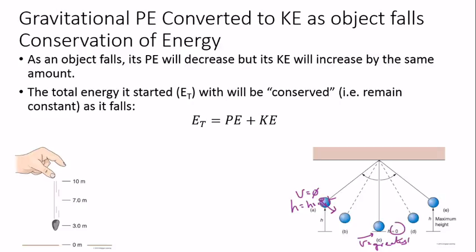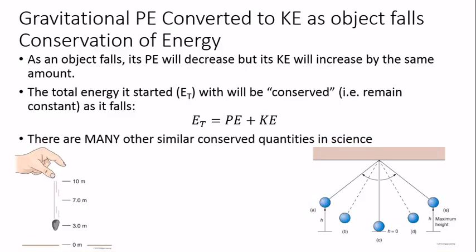So that means, and I hope you probably answered this correctly on your quiz question, when it's swinging up at the sides, the potential energy is the highest. And then when it's down here at the bottom of the swing, kinetic energy is the highest. So I just kind of emphasize this is the conservation of energy as it goes back and forth between potential energy and kinetic energy. Like I said, in this universe, energy is conserved. It's a wonderful thing.